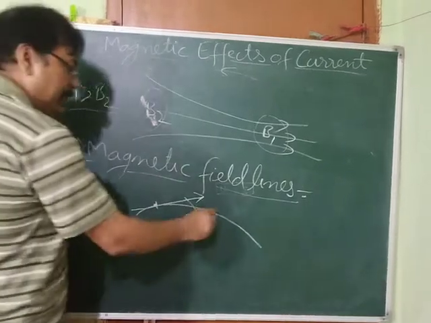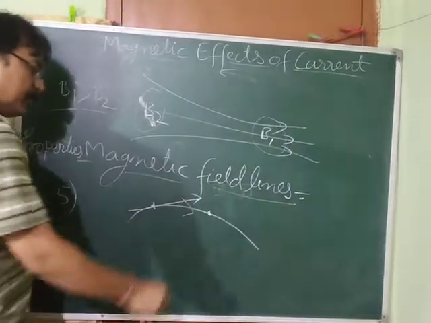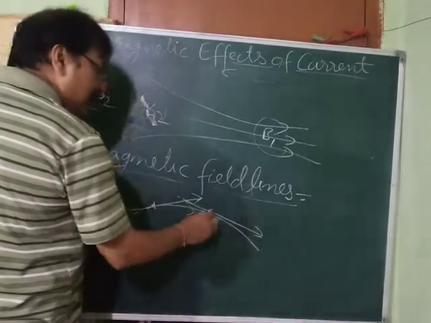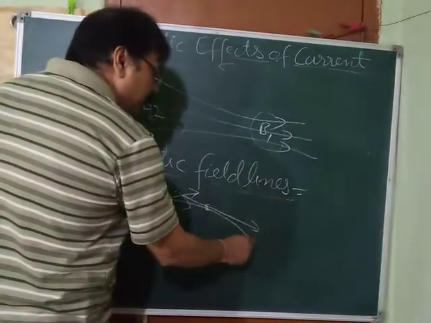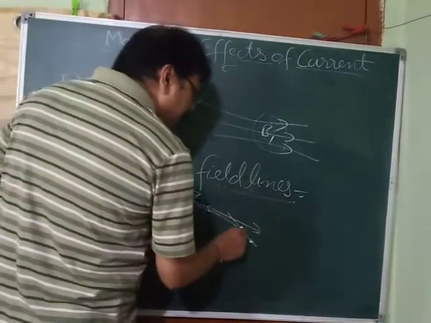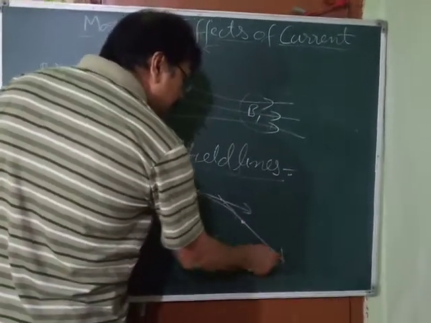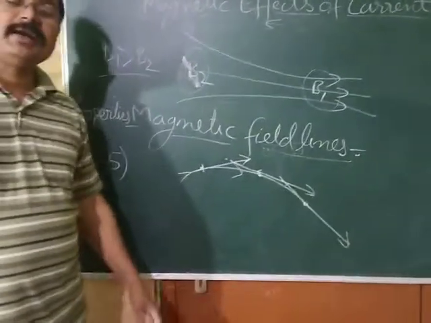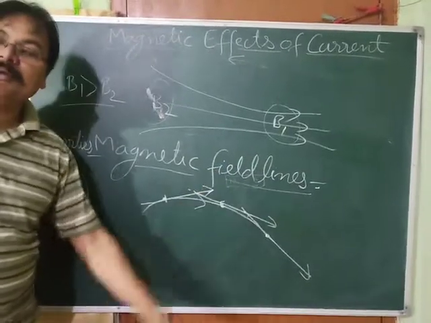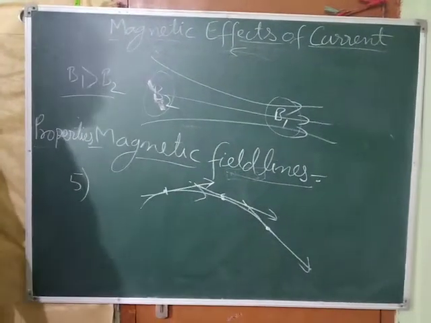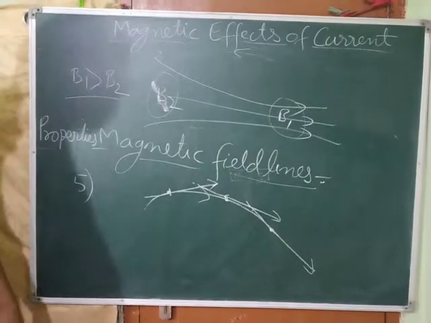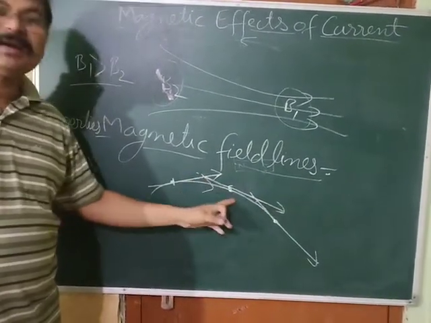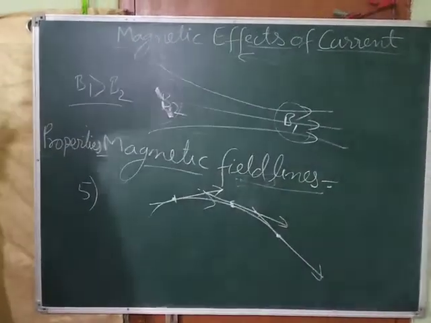Okay. If at this point you want to find out the direction of magnetic field, you need to draw a tangent at this point like this. This is the direction of magnetic field at this point. If at this point you want to find out the direction of magnetic field, you draw a tangent to this point. So this is the direction at this point. Okay. So at whatever point you want to find out the direction of magnetic field, you draw a tangent to that point of the magnetic field line. And then it gives the direction. Remember, the arrow of the tangent will be in accordance with the direction of the magnetic field line. It should not be opposite to that.